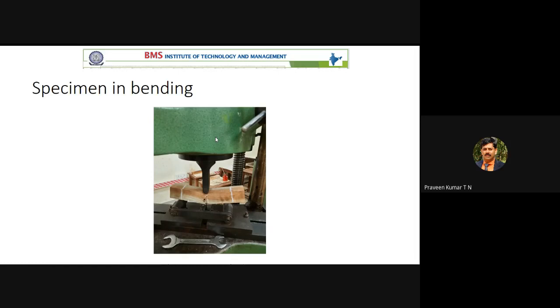I am giving the example. You are applying the load. Imagine I am keeping around 5 kg. You will not fail. If you go on increasing up to 50 kg, when you apply 50 kg, you may collapse. So that is the maximum load we can resist.